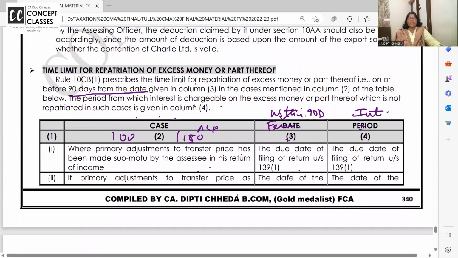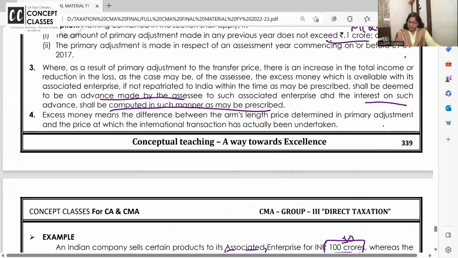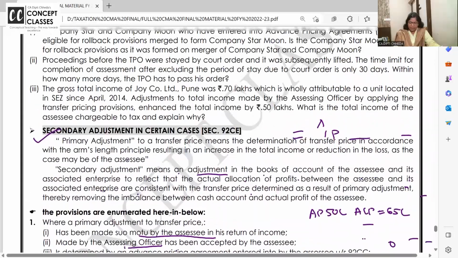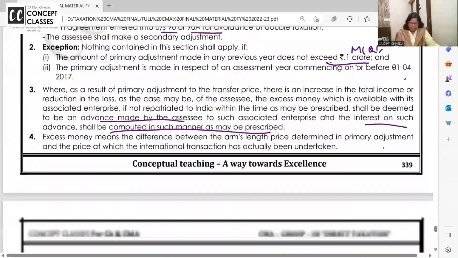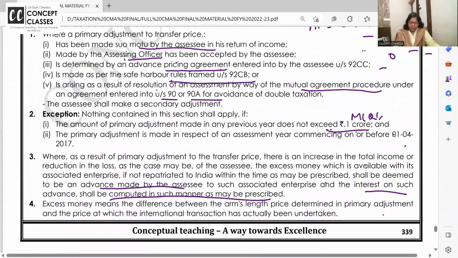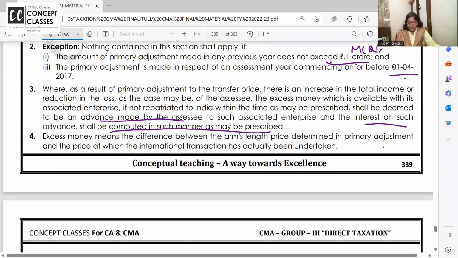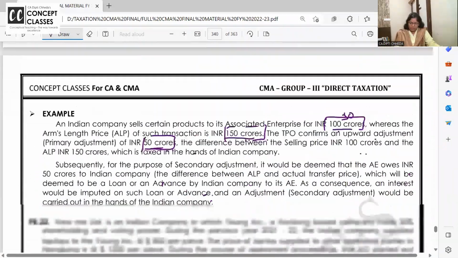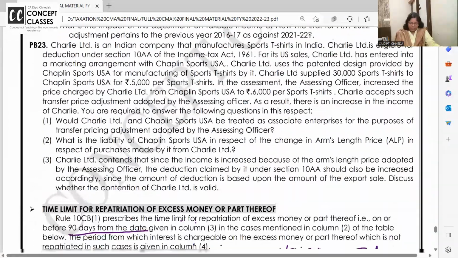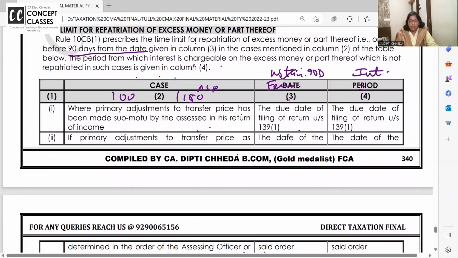This says that when the primary transaction exceeds 1 crore, कितना है? 1 second, 1 second. 2-3 बार पढ़ेंगे तो याद हो जाएगा. Secondary adjustment is applicable where? When the primary transaction exceeds 1 crore and the transaction is done by 1/4/2017, then whatever is the difference, that money should be brought to India within 90 days.